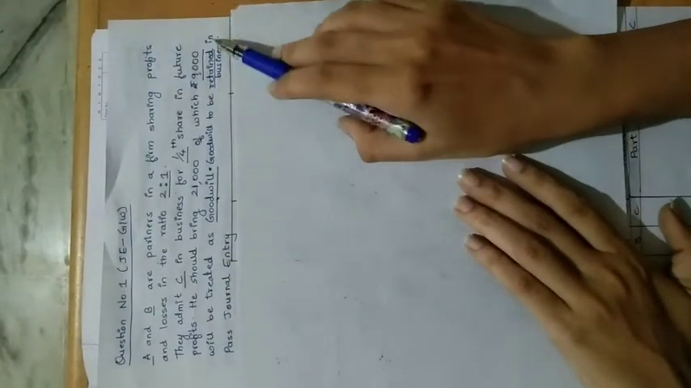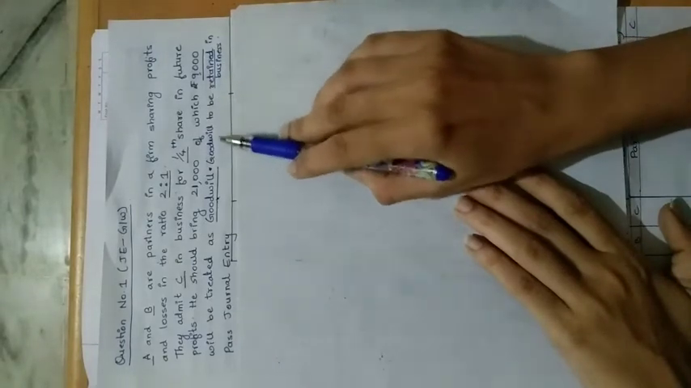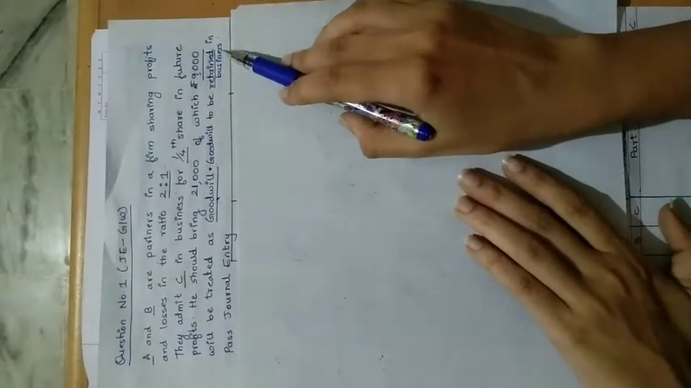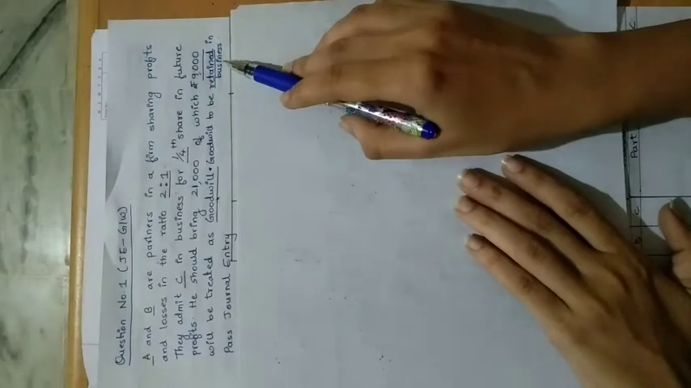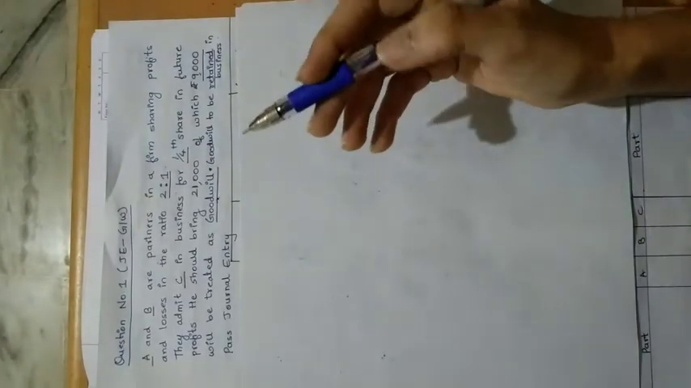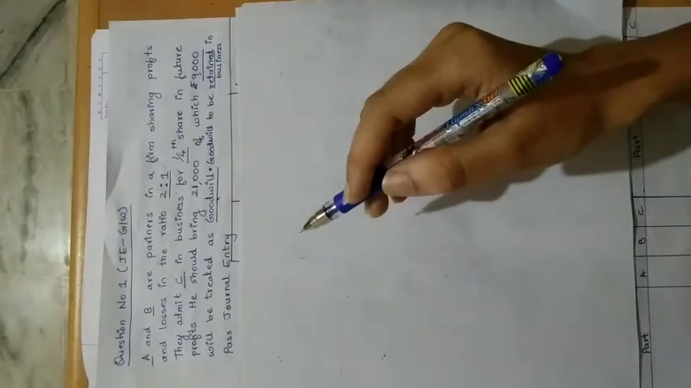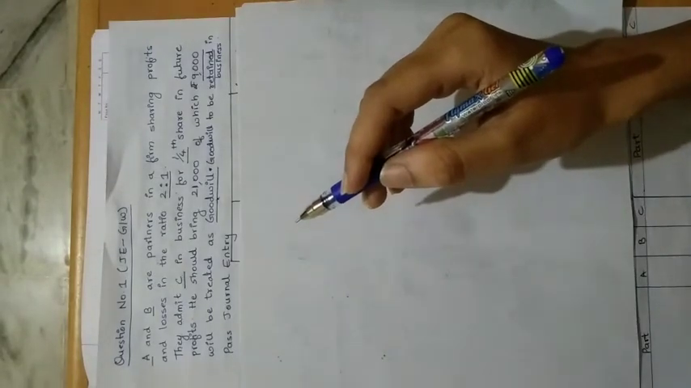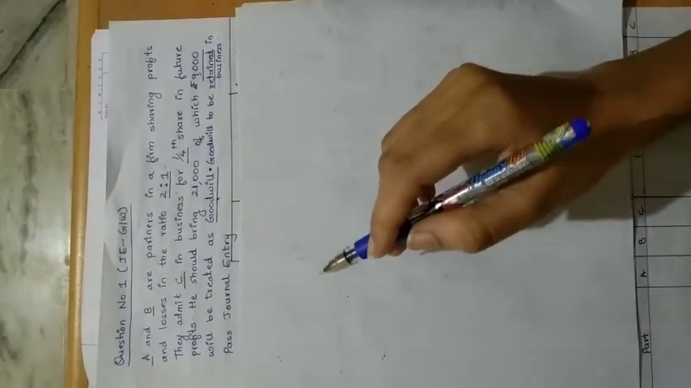Goodwill is to be retained in the business. So here they told us that goodwill is to be retained in the business. When the goodwill is retained in the business, we have to record only the first two entries.